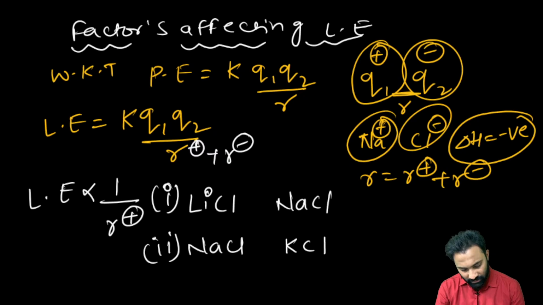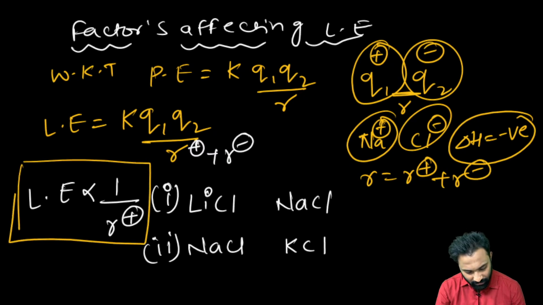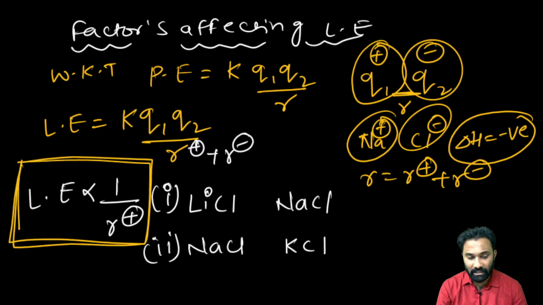First point, the very first point I explained: lattice energy is inversely proportional to the radius of the cation. Only the cation; you cross check and tell me the answer. In the first one, which one has the higher lattice energy? In the second one, which has the higher lattice energy?